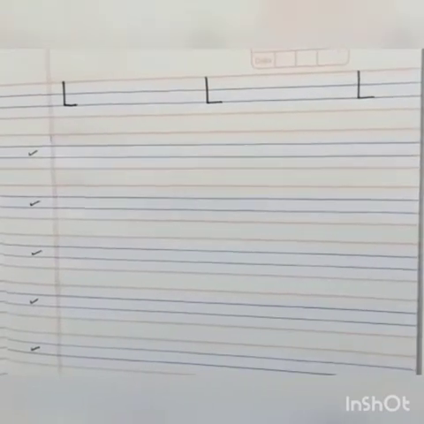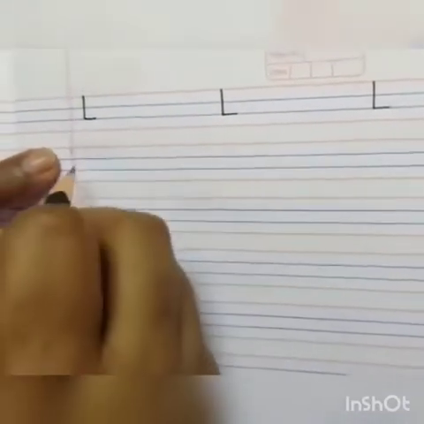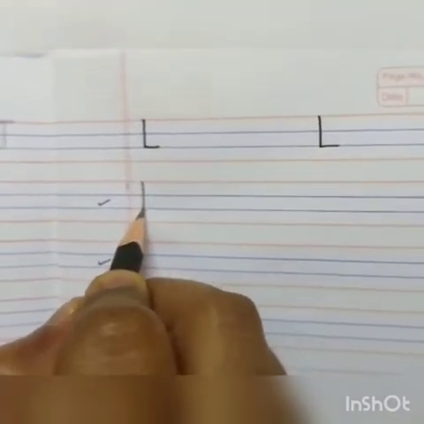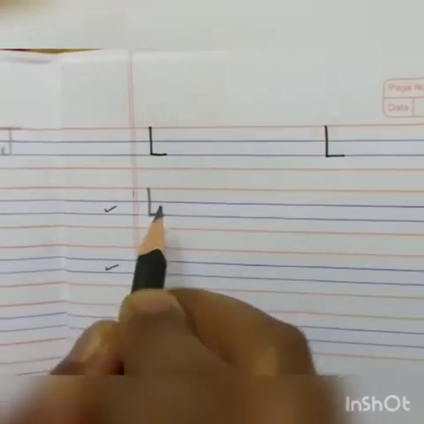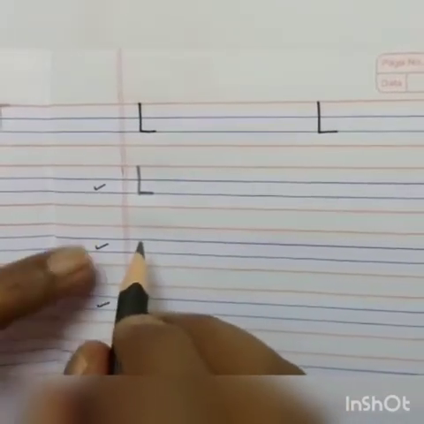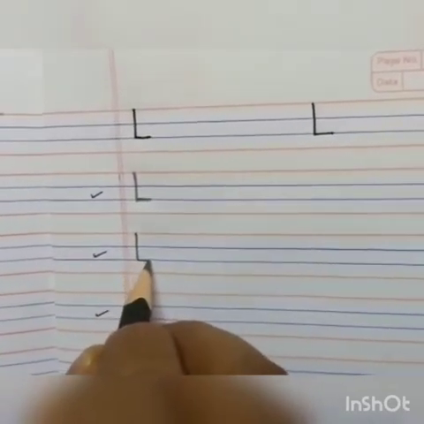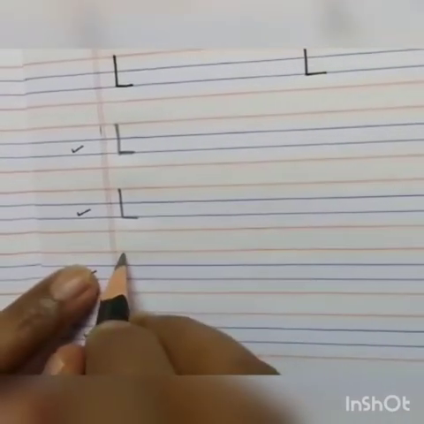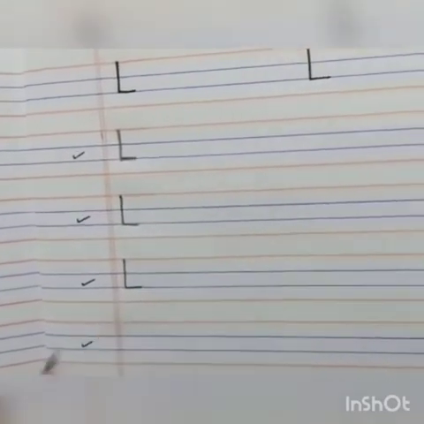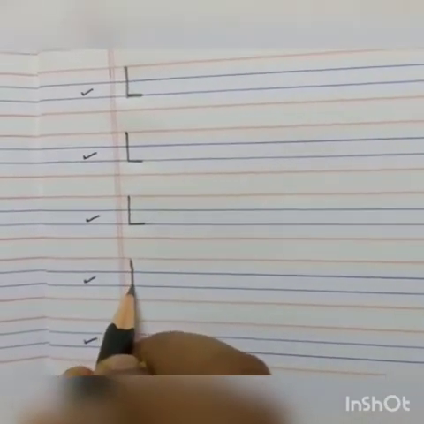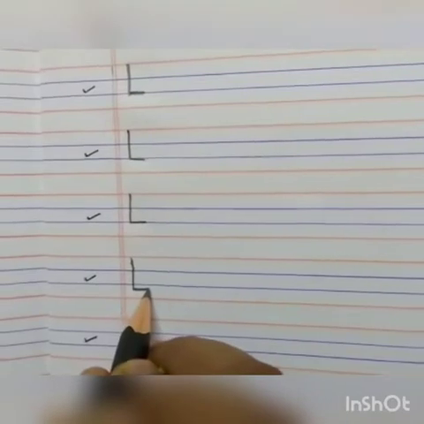Now kids, let's learn how to write capital letter L in red and blue line. Are you ready? So where do you have to start from? From the red line. Red line to second blue line, standing line and slipping line. Right? One more time. Start from the red line to second blue line, standing line and slipping line. One more time. Right, children? Okay, now look again.